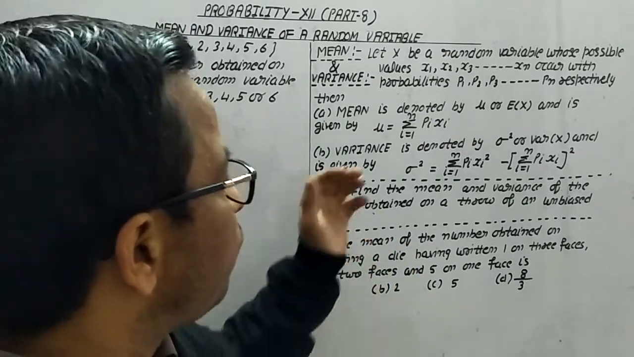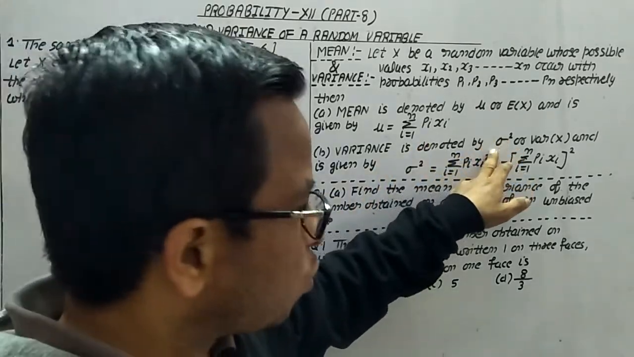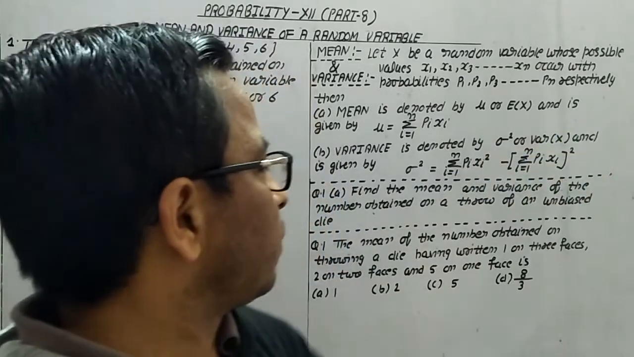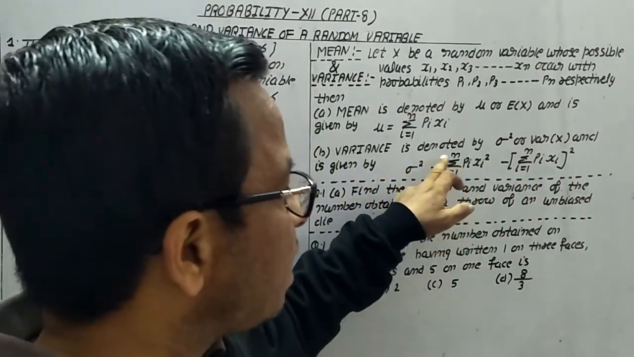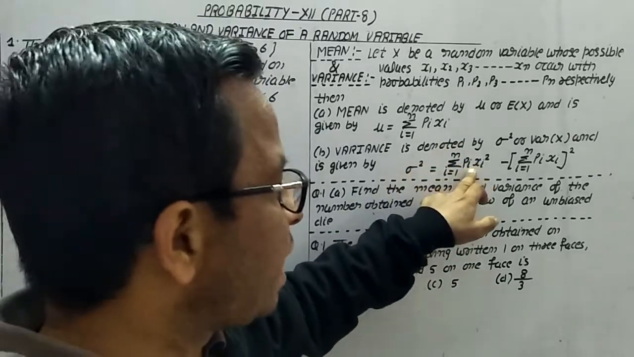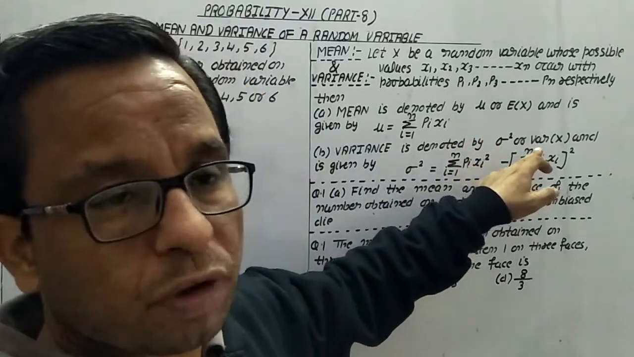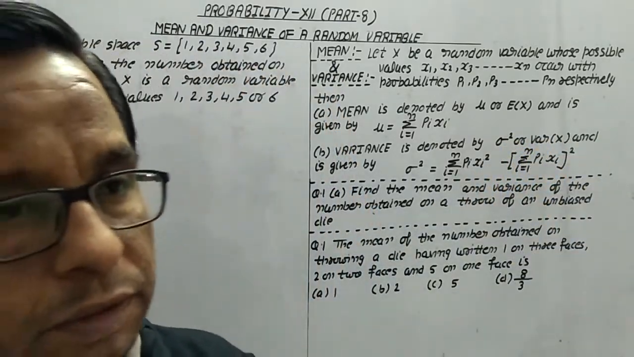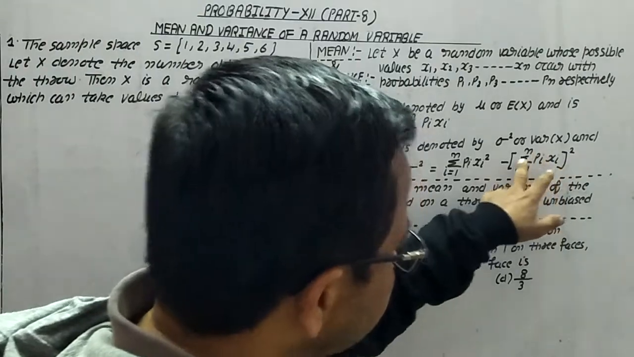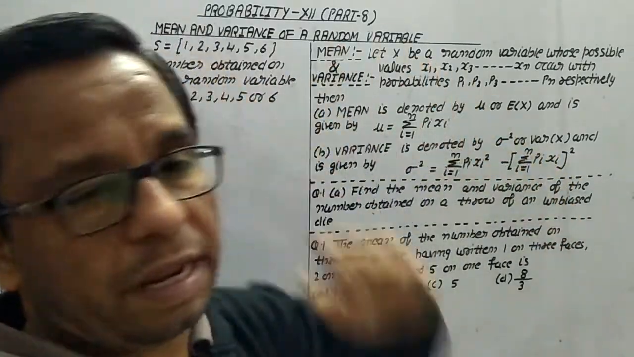The second part is variance. Variance is denoted by sigma square or Var(X) and is given by sigma square equals summation i equals 1 to n of pi xi square minus the whole square of summation i equals 1 to n of pi xi. If we look at this part, it is not a new term, it is the mean only.